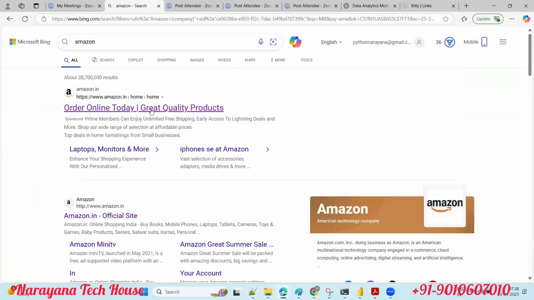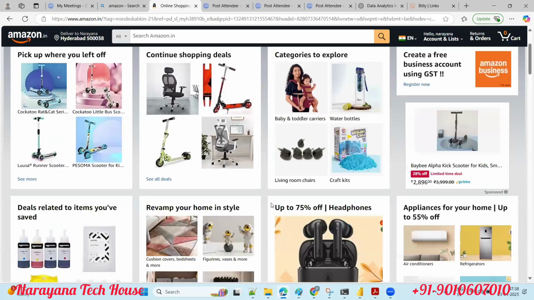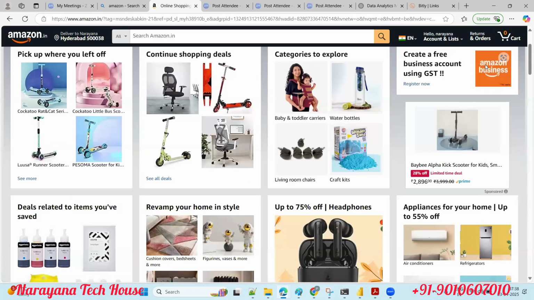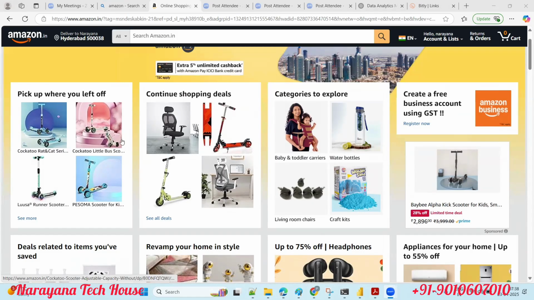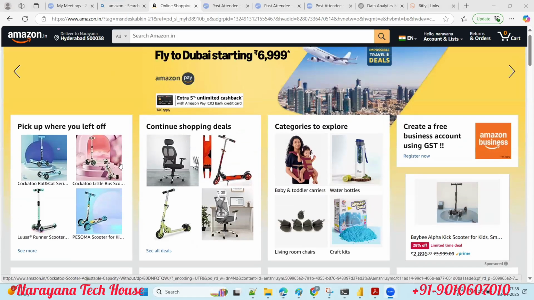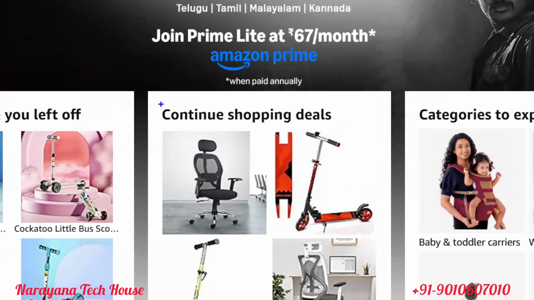what they are recommending to us. See, by default, these are all coming. Why are these coming? Yesterday only, I searched for this device for my son. Now they are showing it directly on the top of the page. See, continue shopping deals. Can you observe here, guys? Yesterday I just opened this website and searched for all this.